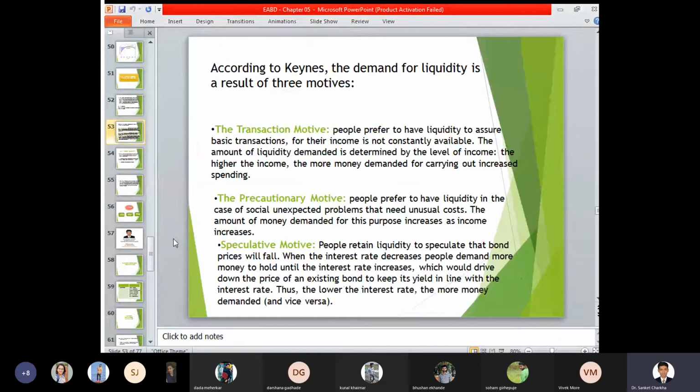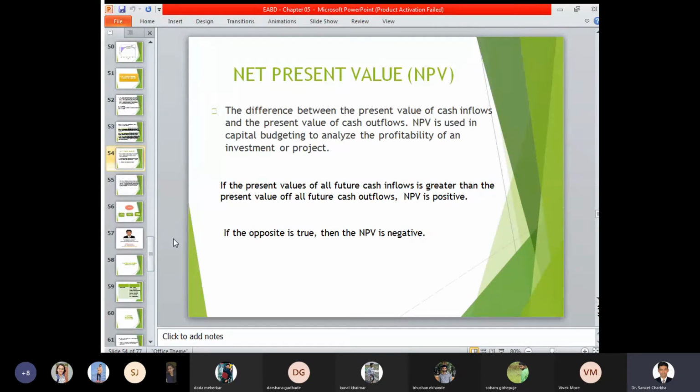Anyways, I'll go ahead. So that was the concern of transaction motive, precautionary motive, and speculative motive. Now, net present value. So the difference between the present value of cash inflow and the present value of cash outflow. NPV is used in capital budgeting to analyze the profitability of an investment of a particular project.